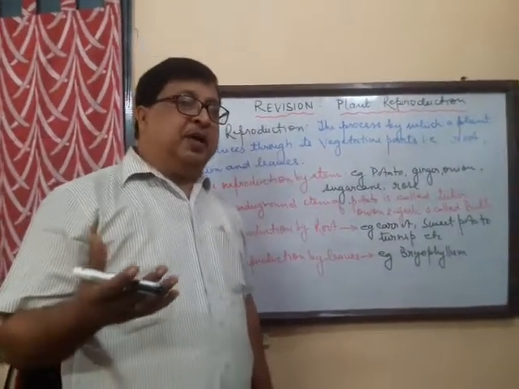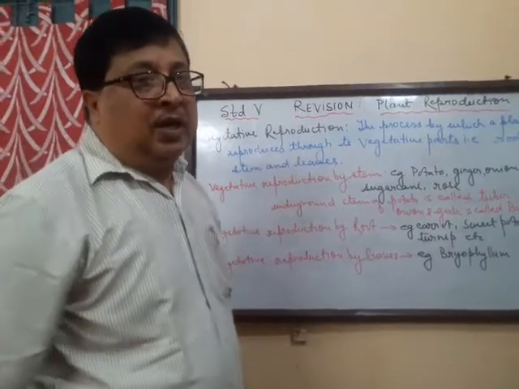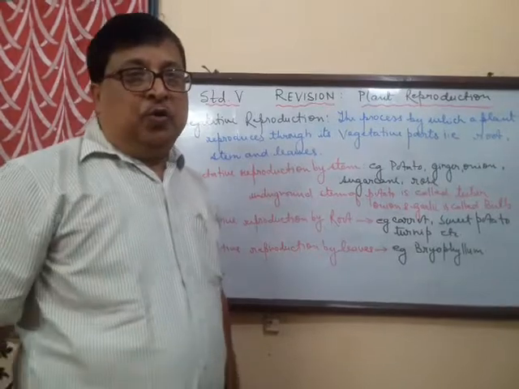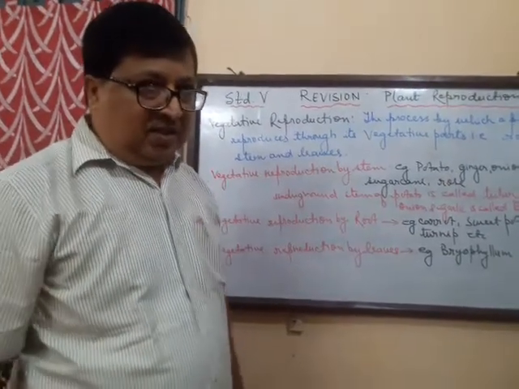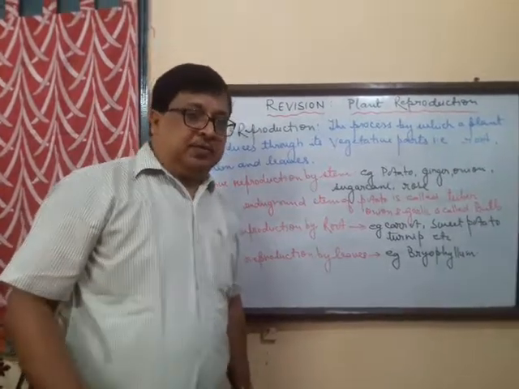Many of you must be interested in gardening. So when the season is off, the rose stems are cut, and if planted, they can again grow into a new plant giving flowers. So that is a vegetative way of reproduction through the stems.